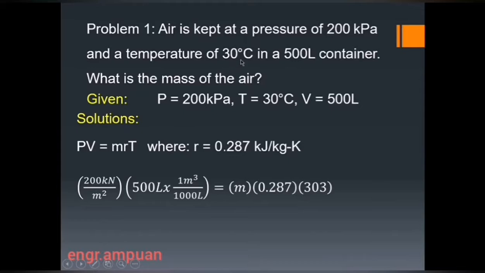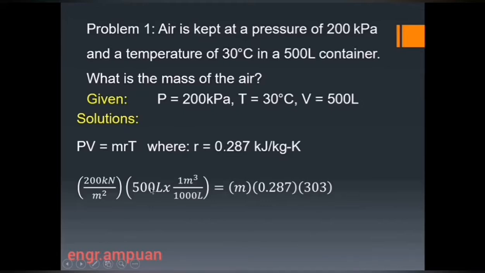So direct substitution: 200 kilopascal, and then we need to convert the volume, which is 500 liters, into cubic meters, so that we can easily cancel out the units.